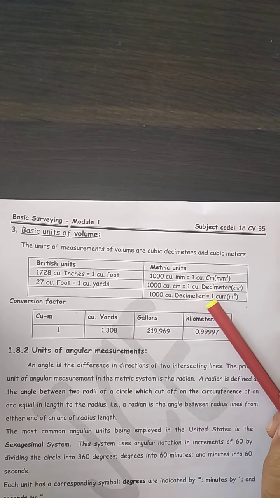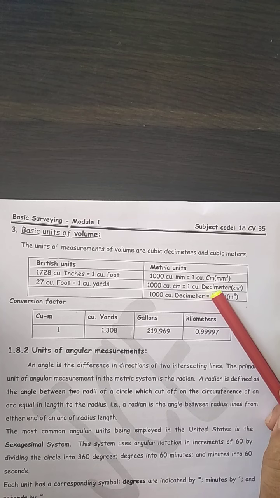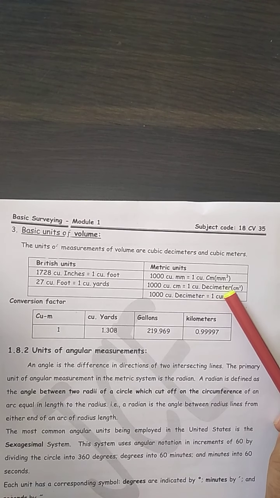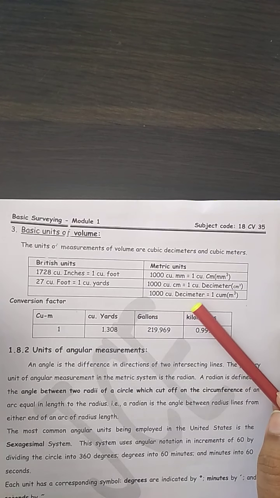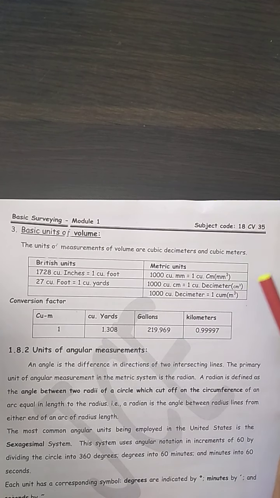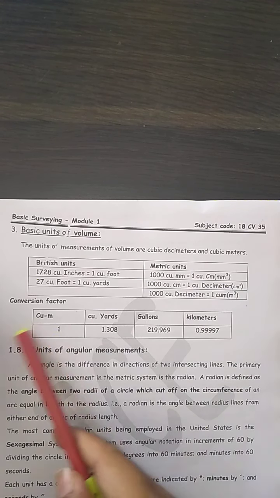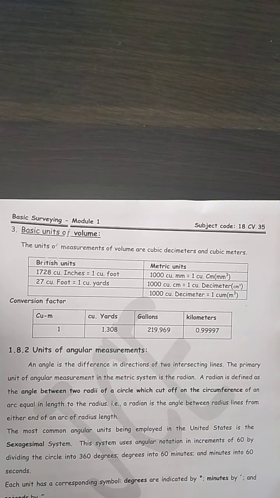Then 1000 cubic centimeters is equal to 1 cubic decimeter, then 1000 cubic decimeters is equal to 1 cubic meter. So this you need to remember. And 1 cubic meter is equal to how many? It is 0.9997, and in terms of gallons, it is 219.969. This you need to remember.